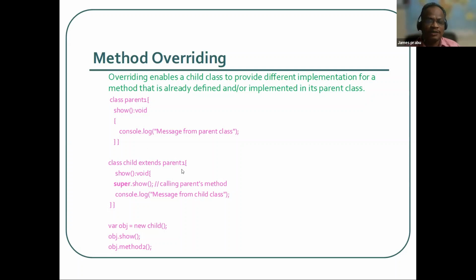So the concept is that two classes, parent and child, can have the same method name. The child has the privilege to override the parent class. Otherwise, the parent still will be there.